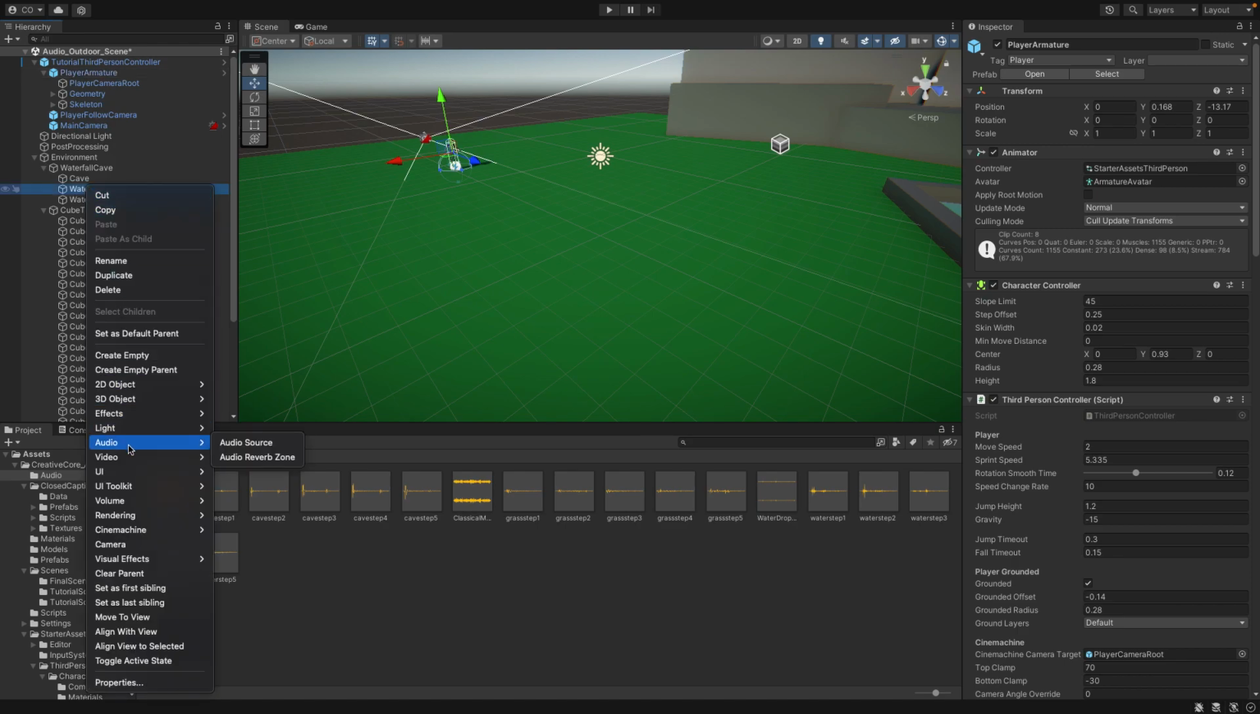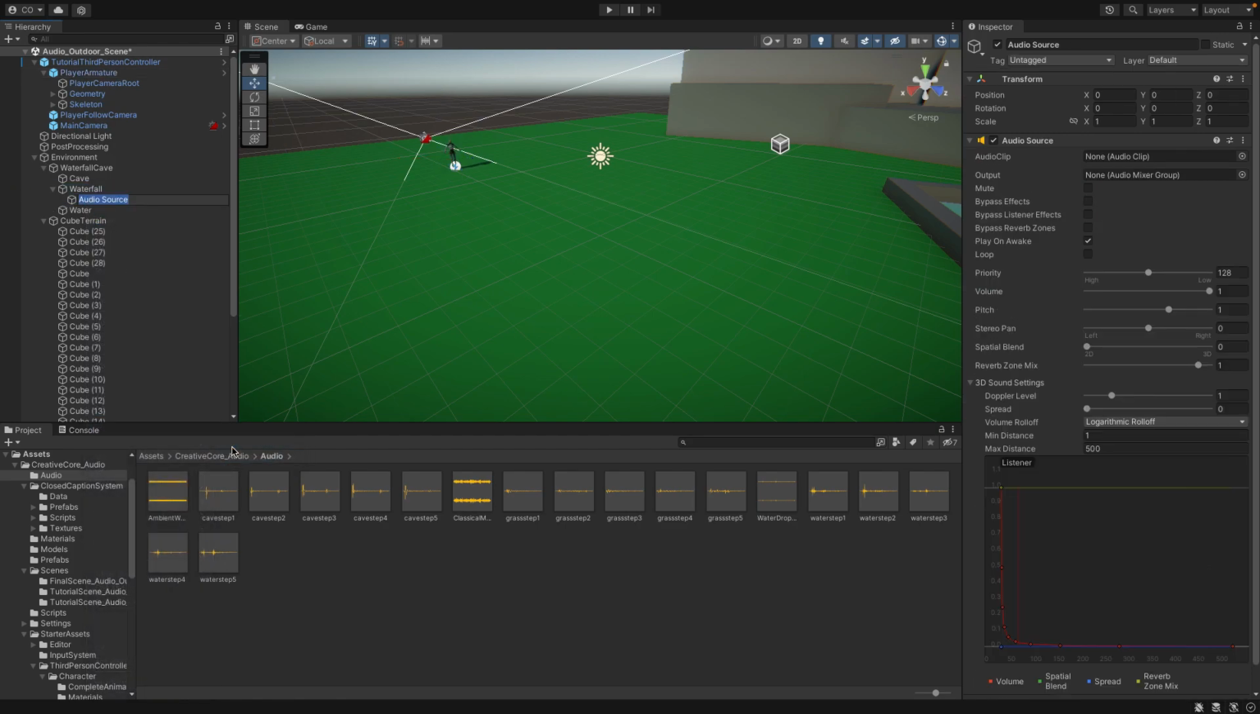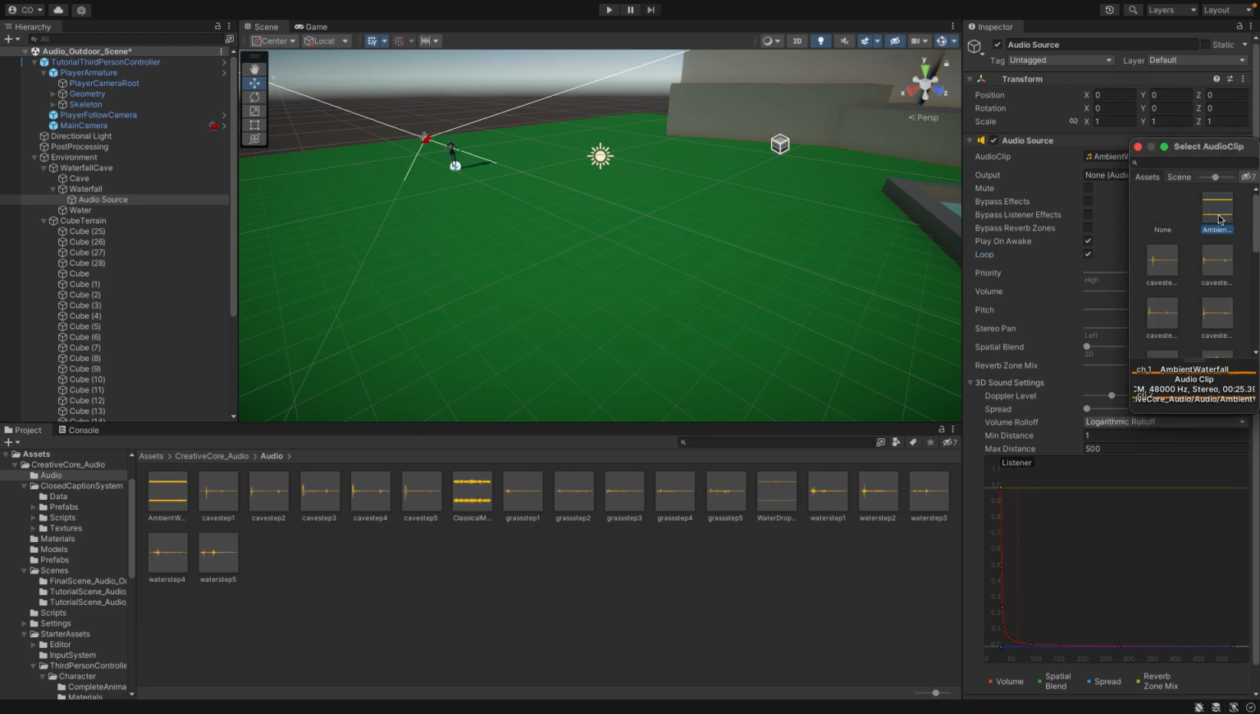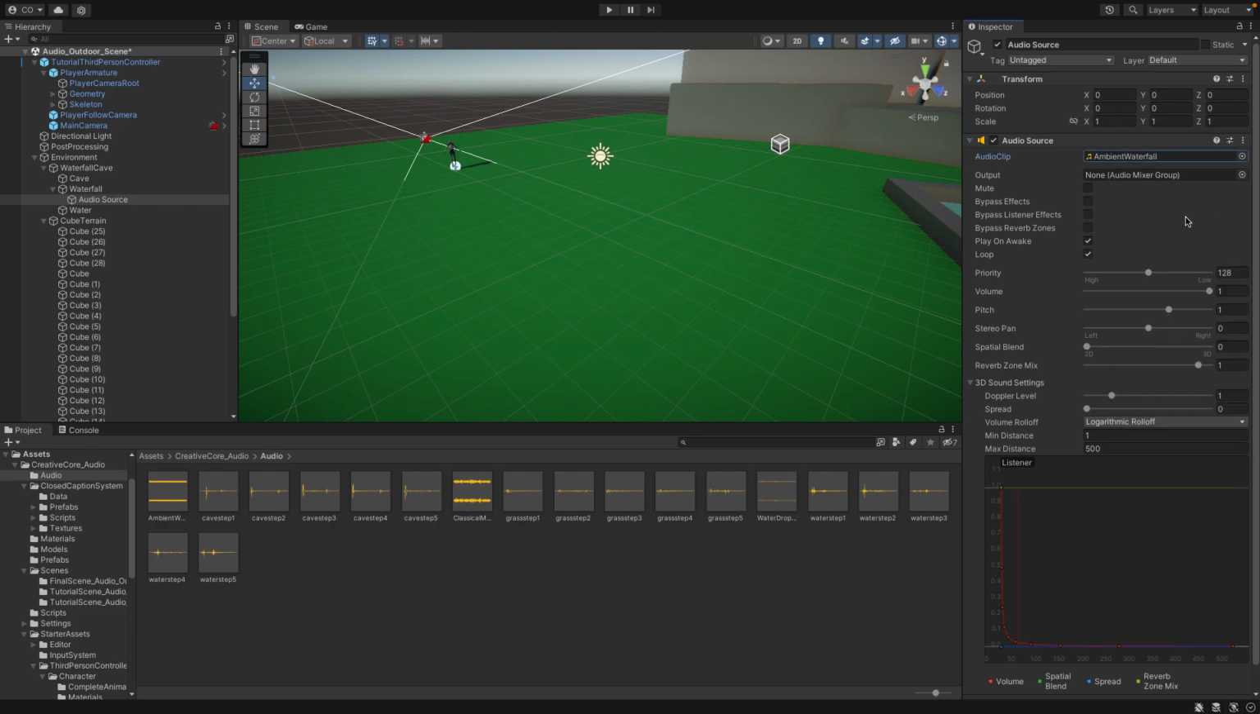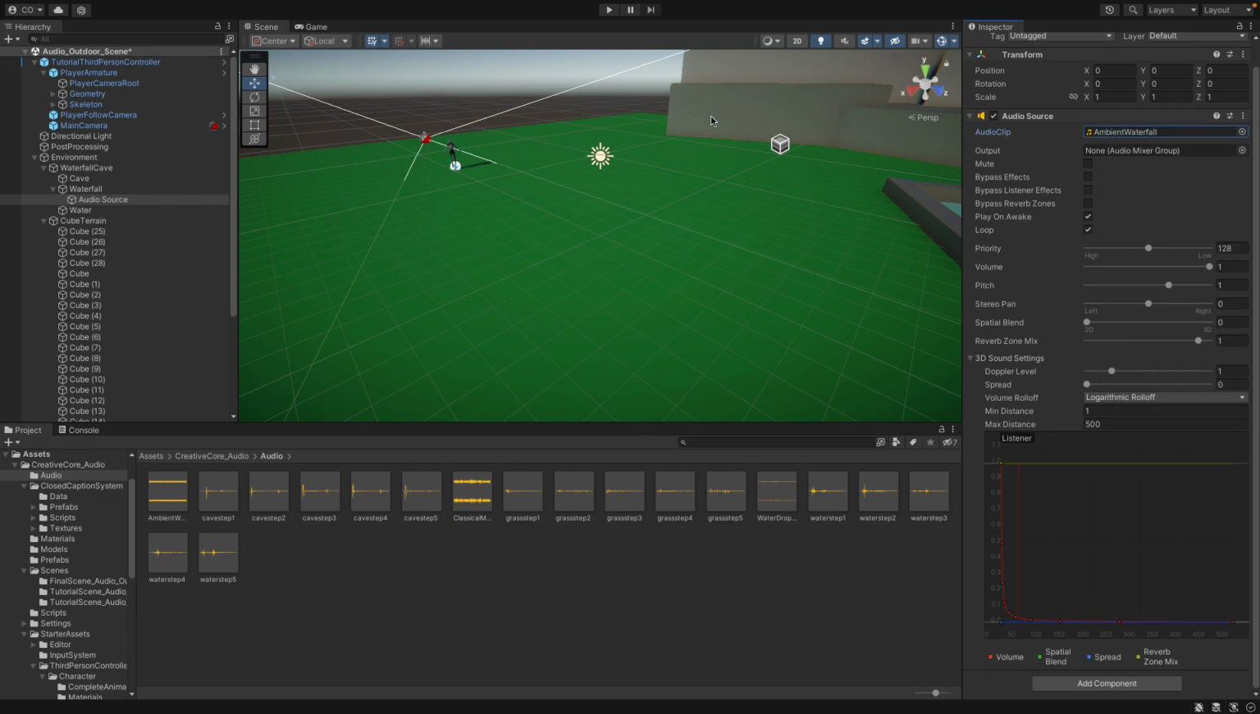Right click, audio, and add an audio source. Next, we want to enable a loop so that the clip doesn't just play one time. We want it to be able to play continuously. And then for our audio clip, we want to select the ambient waterfall sound. And let's just play that.